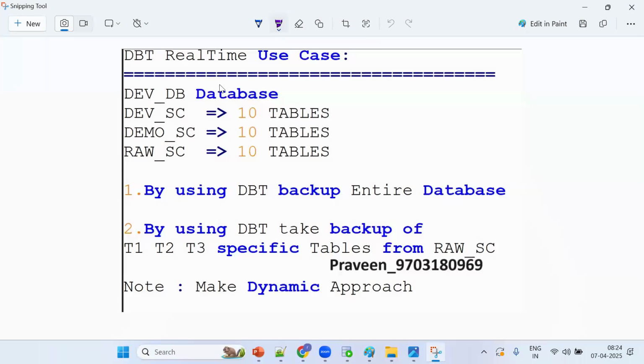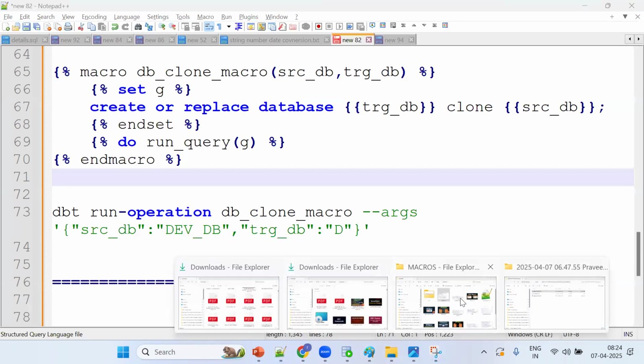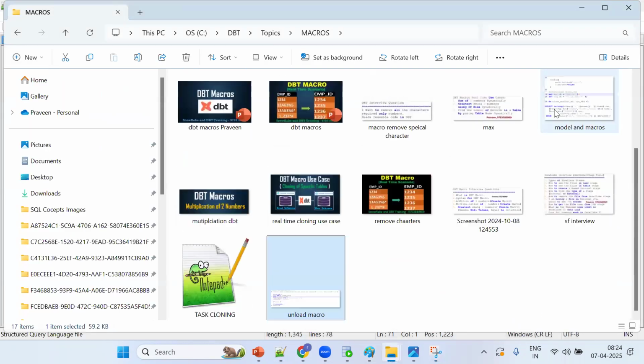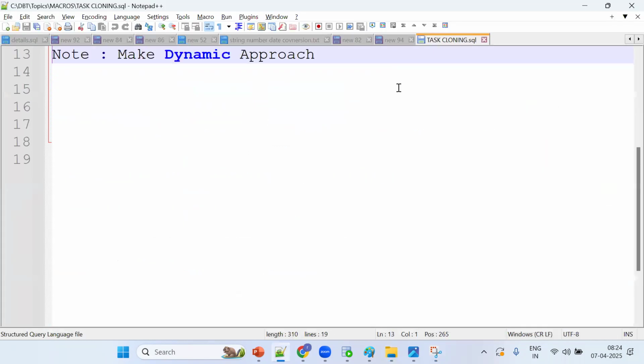The database contains how many schemas? Three schemas: dev schema, demo schema, raw schema. Totally 30 tables are there. Now I want to take a backup, but not of the entire database. Tell me, how to take an entire database backup using which concept? Macros.